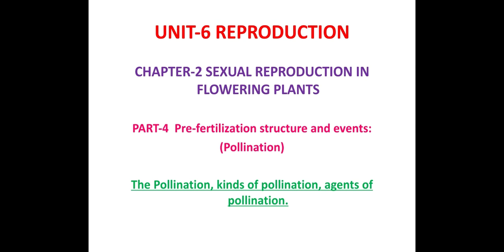So let me recap what I have done in part 3. In part 3, we have completed the pre-fertilization structure and events, and in that we have studied about the gynoecium. In the gynoecium, we have studied the structure of the pistil, which is also called gynoecium or carpel. Then what is megasporogenesis, then what is megaspore, then structure of the embryo sac. With continuation to that video, today I'll be dealing with pollination.